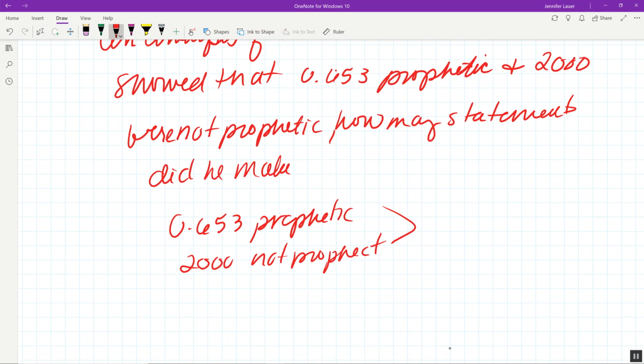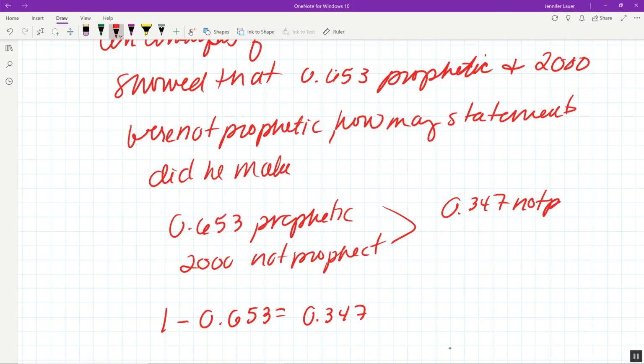So I'm going to say 1 minus 0.653 is going to tell us what decimal part was not prophetic. I grab my calculator: 1 minus 0.653. So this is 0.347. So now I have 0.347 were not prophetic.